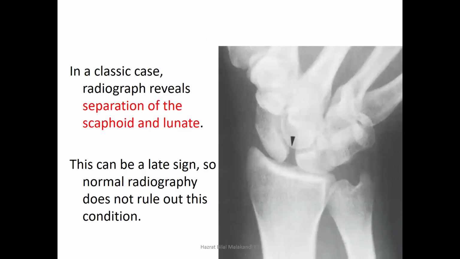There is a specific case where there is separation of the, this is the scaphoid, this is the lunate, and this is the gap, which is more than 3 mm, and this is the scapholunate dissociation. But that can be a late sign, जैसे हमने discuss किया था कि sometimes it may take time, up to 2 months, 3 months, when there is complete separation and widening of these two bones.